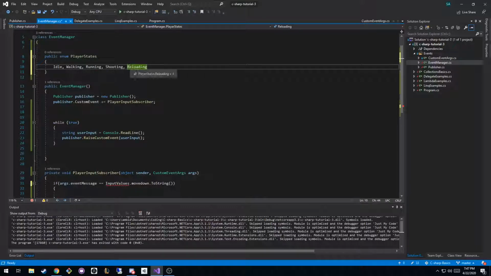So when you're in the reloading state and you try to hit the shift key to run, it would check if you're reloading and say, hey, you can't run, just keep walking. I hope those are all useful examples.